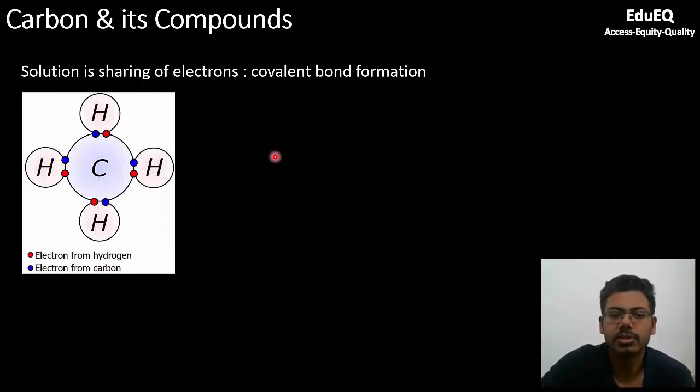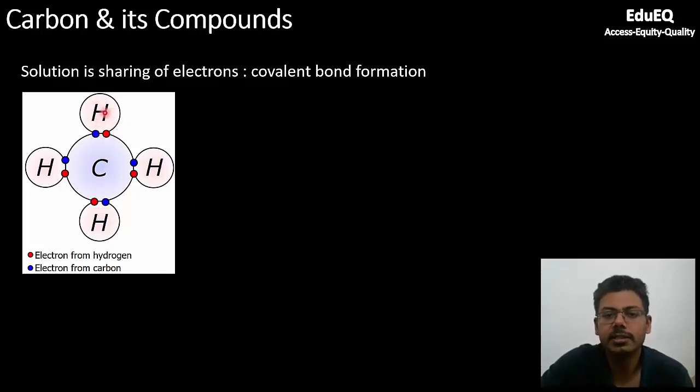So let us see how that happens. This is an example of the formation of methane, which is nothing but CH4. These blue electrons are from carbon. You know there are 4 electrons in the outermost shell, and these red electrons are from hydrogen. This is called electron sharing. It means these 2 electrons will be present with carbon also, and these 2 electrons will be present with hydrogen also.